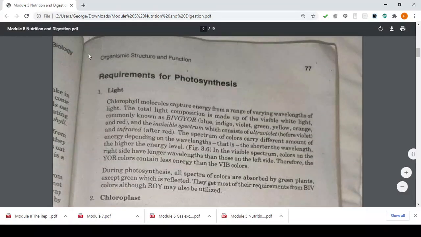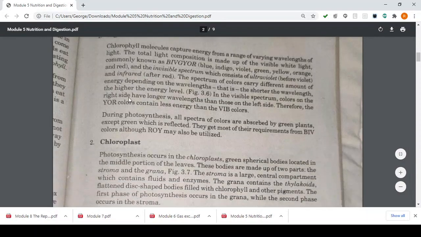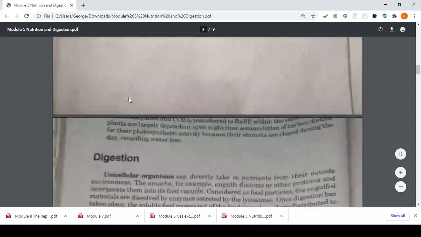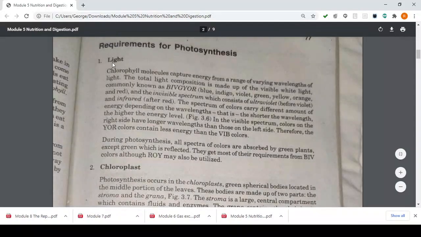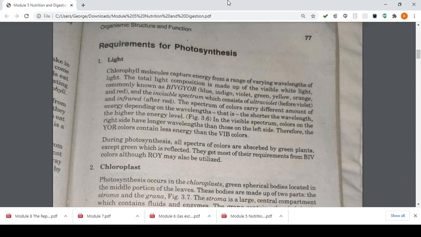So next, the requirements for photosynthesis are light, chloroplast, and pigments. So first, light. The chlorophyll molecule captures energy from a range of varying wavelengths of light. The total light composition is made up of visible white light, commonly known as blue, indigo, violet, green, yellow, orange, and red, and the invisible spectrum, which consists of ultraviolet and infrared after the red.